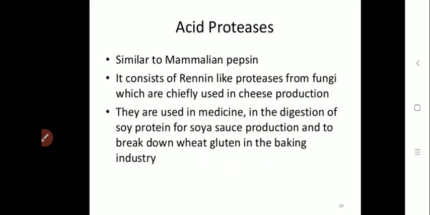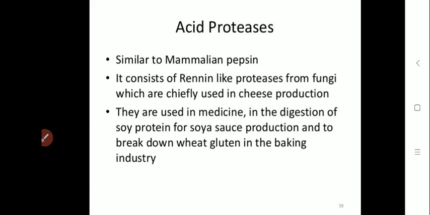They have major applications in industries where protein hydrolysis at low pH is needed, such as preparation of soya sauce and milk coagulation in cheese manufacturing. In soya sauce preparation or cheese manufacturing industries, such types of acid proteases are used on a large scale. It is also used in various baking industries.